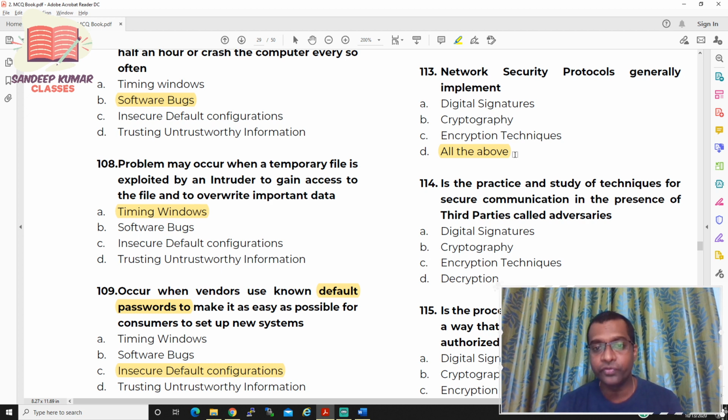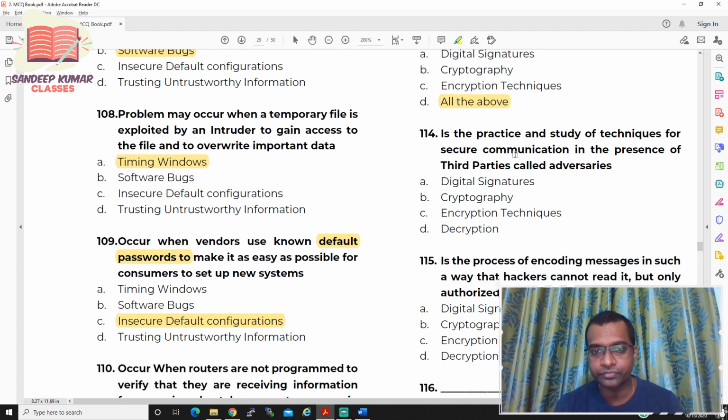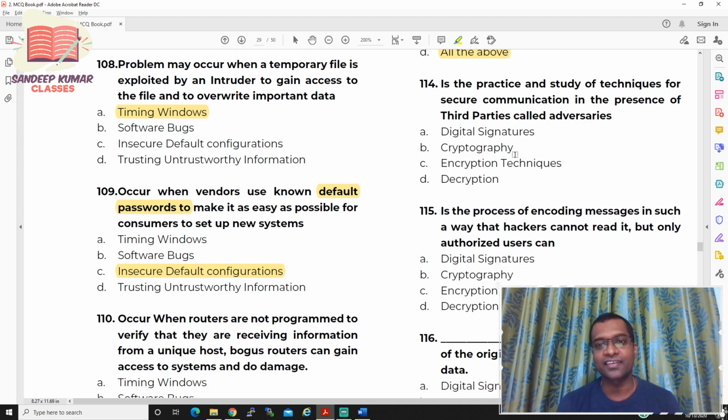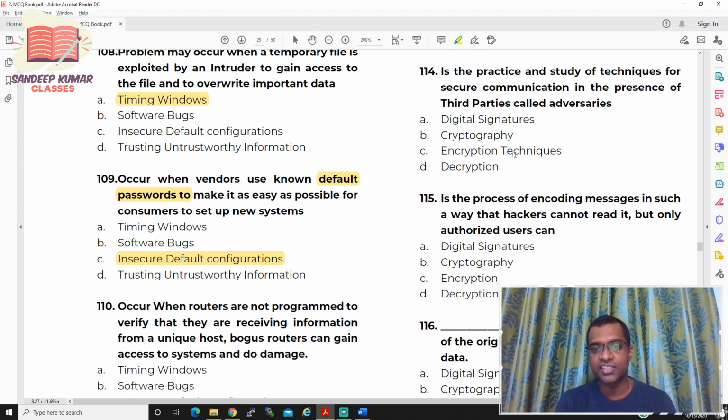Now let us move to question number 114. Dash is the practice and study of techniques for secure communication in the presence of third parties called adversaries. Option A is digital signature, option B is cryptography, option C is encryption techniques, option D is decryption.